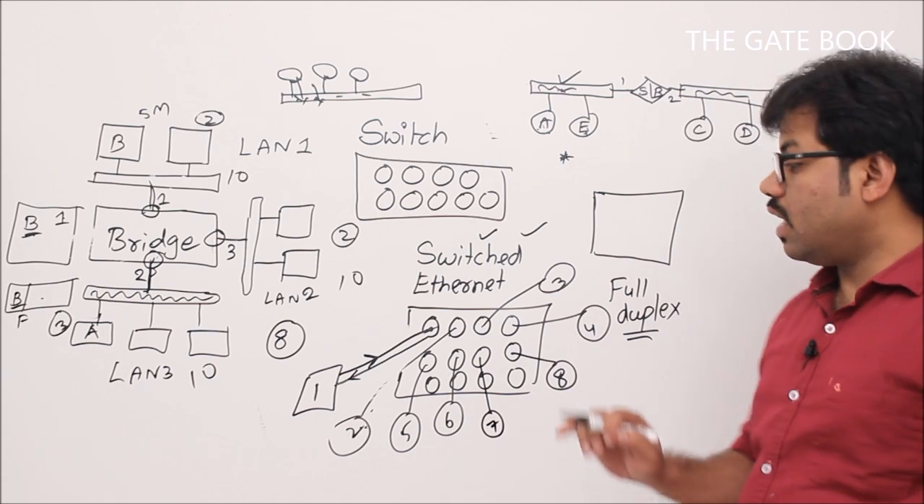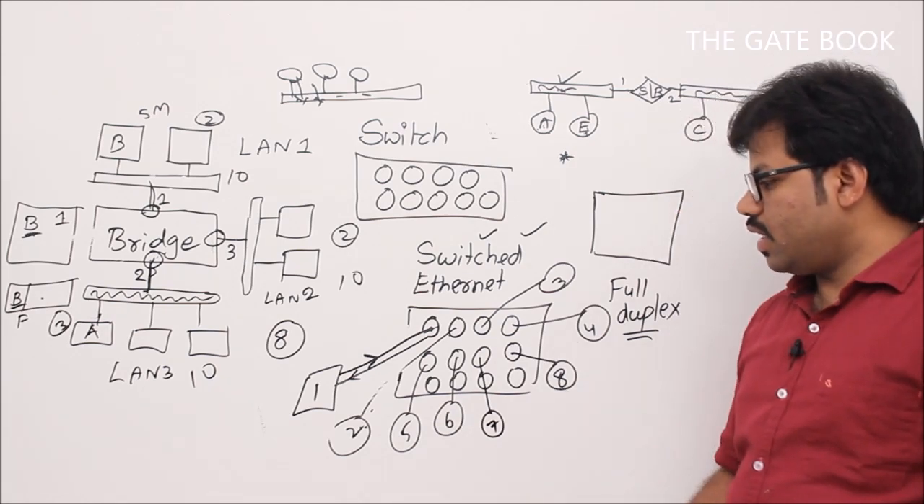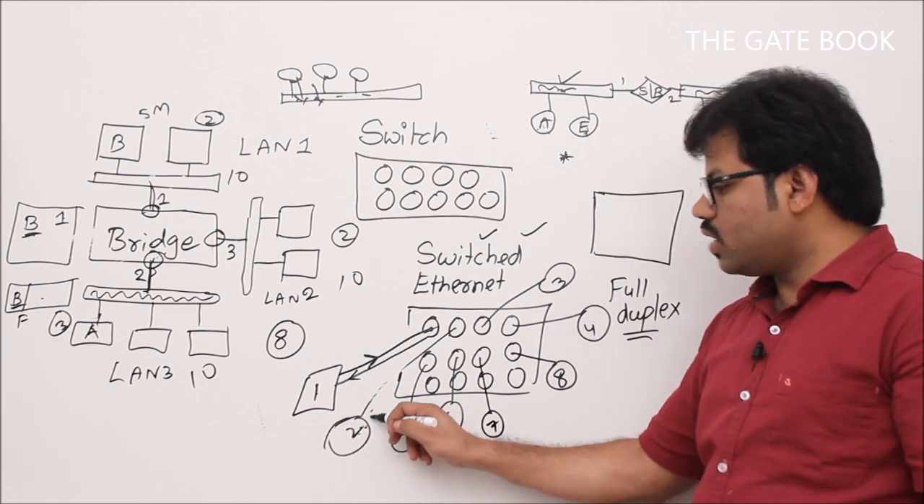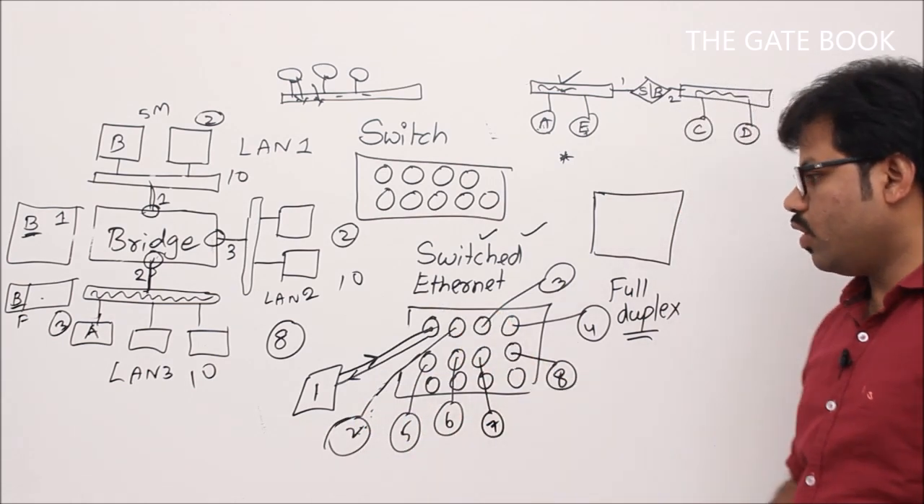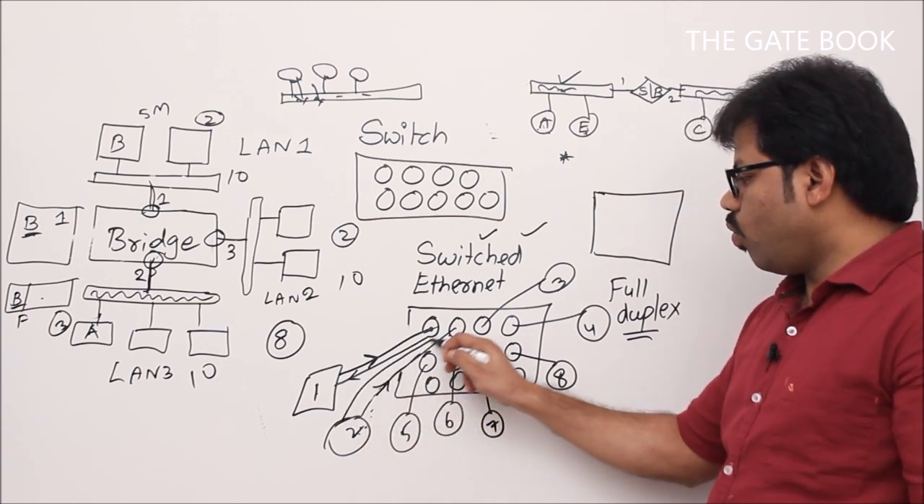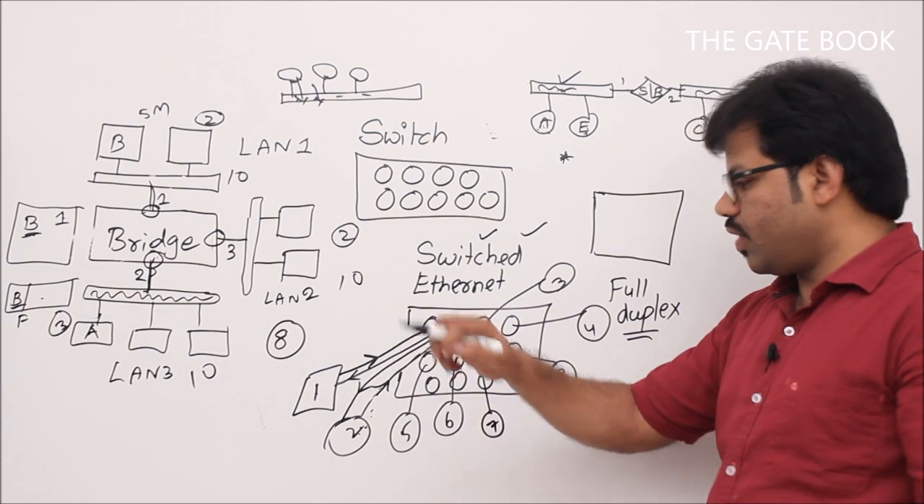Because of that, there is no collision, you see. Example, let's say 1 is sending to 2. At the same time, let's say 2 is also sending data to 1. What is going to happen, we'll see. So 2 is also having 2 lines, okay. One is incoming, one is receiving.